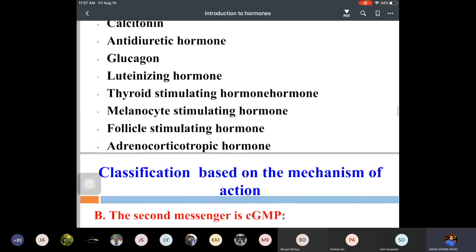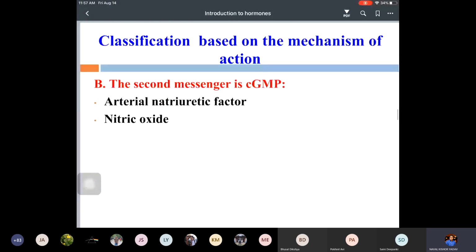The second group of hormones use cyclic GMP as a second messenger, and those hormones are the atrial natriuretic peptides. They use cyclic GMP as a second messenger and cause physiological and metabolic functions.